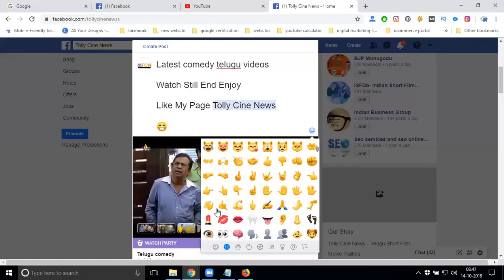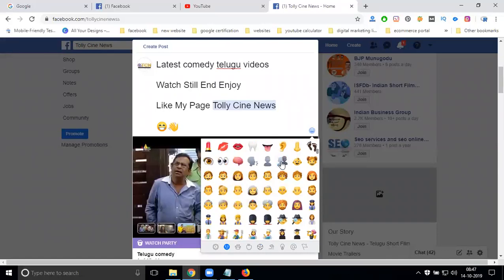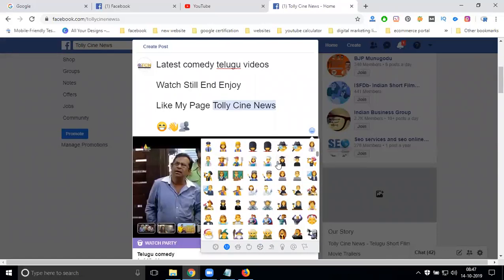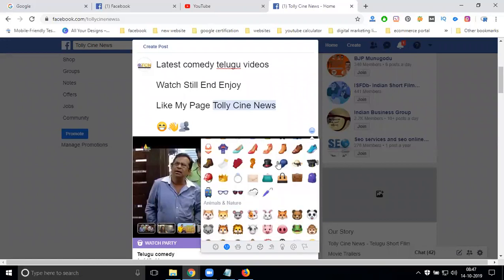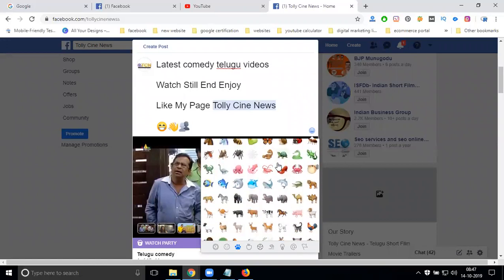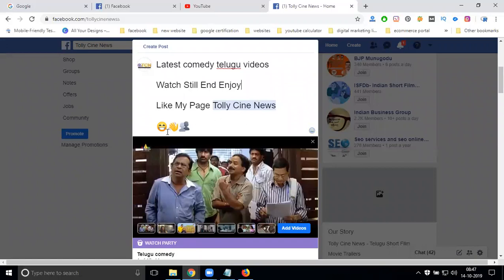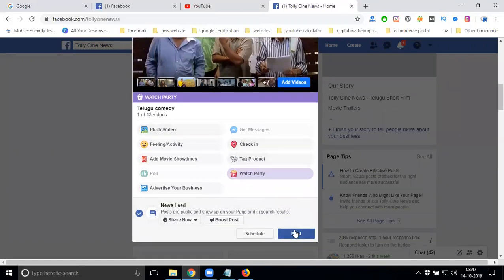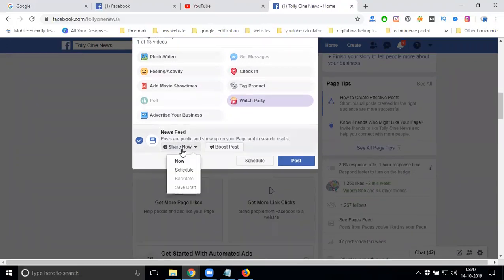This time use small symbols, whichever is your comfortable zone. I'm adding a love symbol and a watching symbol. Now click on post. Facebook gives a schedule option also. Suppose you are not available that day, you can create the watch party and schedule it. But backdate is not possible.